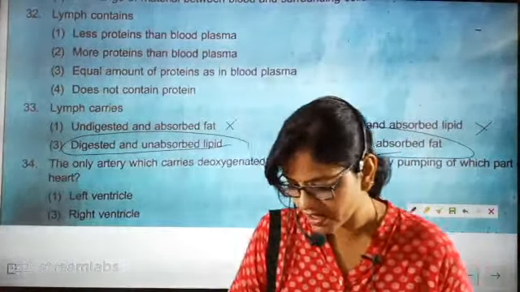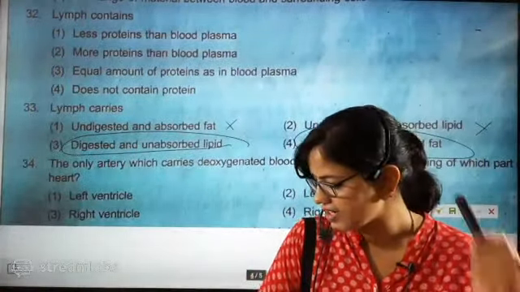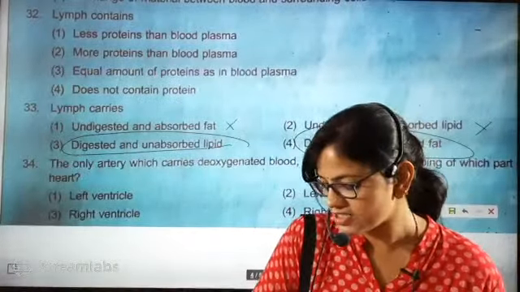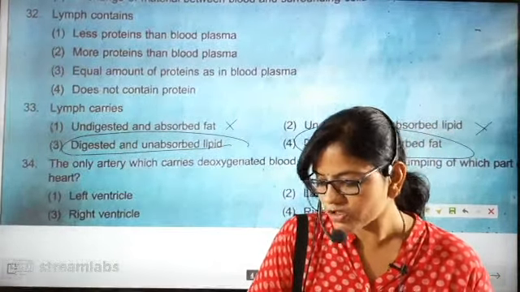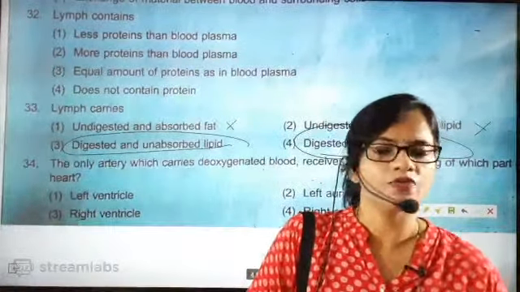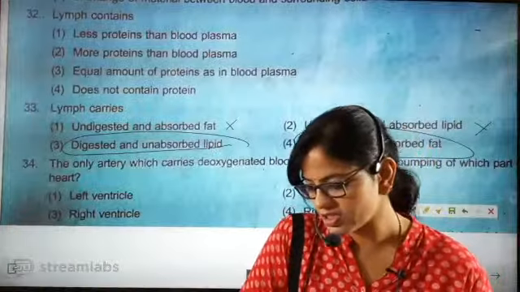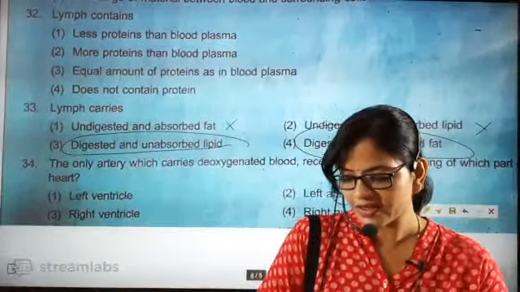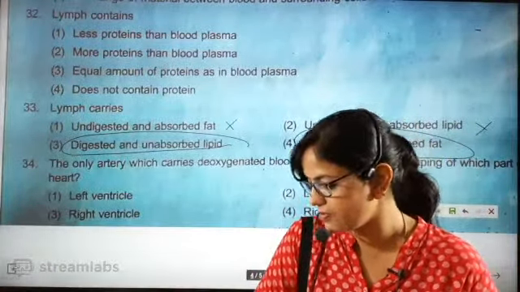What is it going to take? Digested and absorbed fats. The correct answer will be option 4, digested and absorbed fats. Because, beta, the cell has taken it, digested it, absorbed it, and then it has secreted it. So that is digested and absorbed fats, and then that lipid is going to be taken by the lymph.